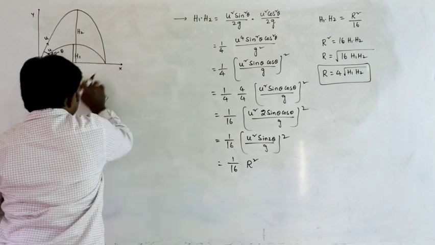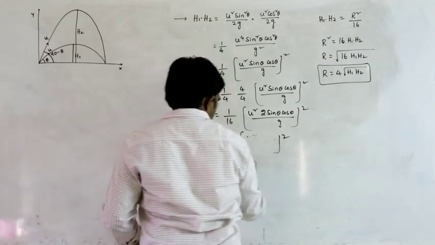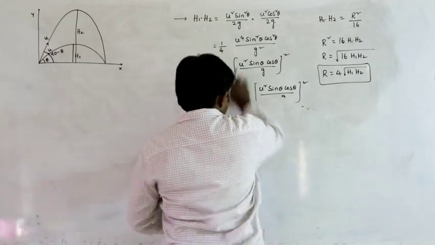Next, what about time of flights? For time of flights also we can do the same and derive the relation.